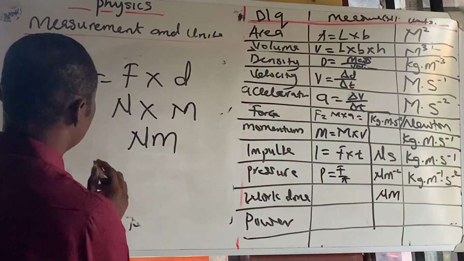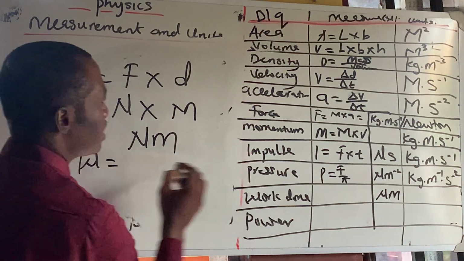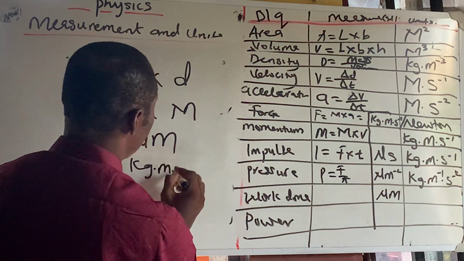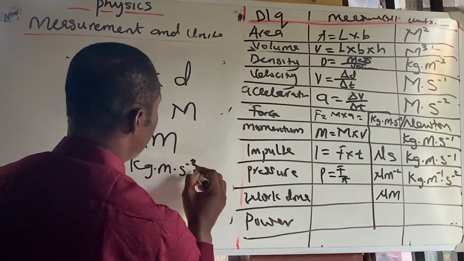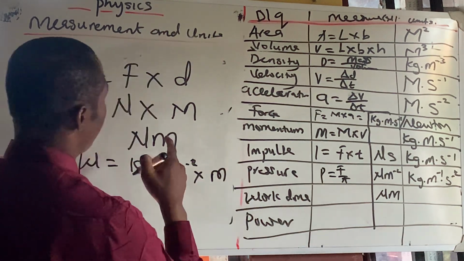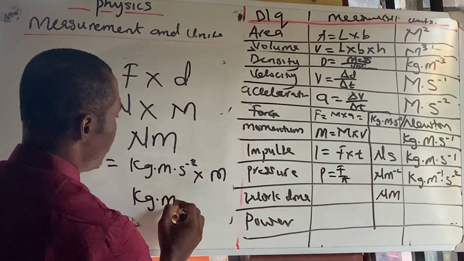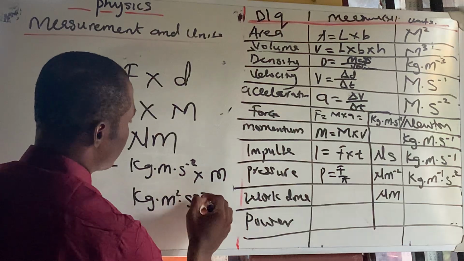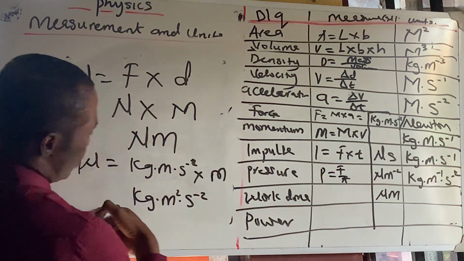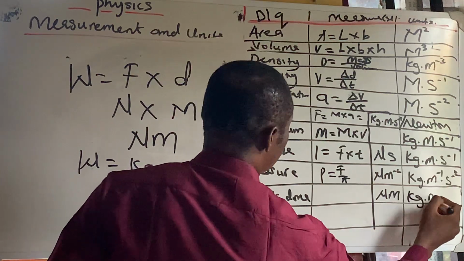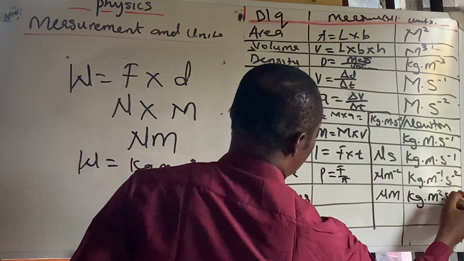But if you decide to bring out the unit for force, kilogram meters per seconds squared, times by meters, because we're talking about distance, 1 plus 1 is 2. So this is kg meter to the power of 2 seconds to the power of minus 2. So this is also the unit of work done.